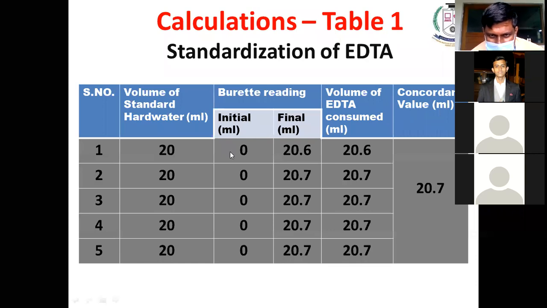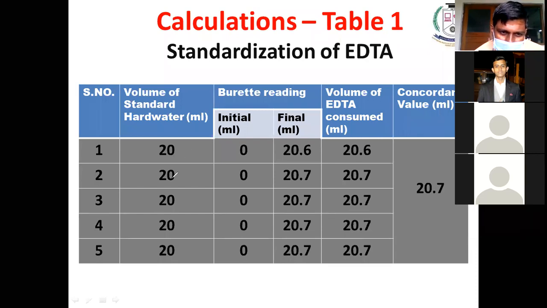At the end, when wine red becomes steel blue color, we note down the burette reading. The burette reading is 20.6. Final minus initial, 20.6 minus 0, we get 20.6.